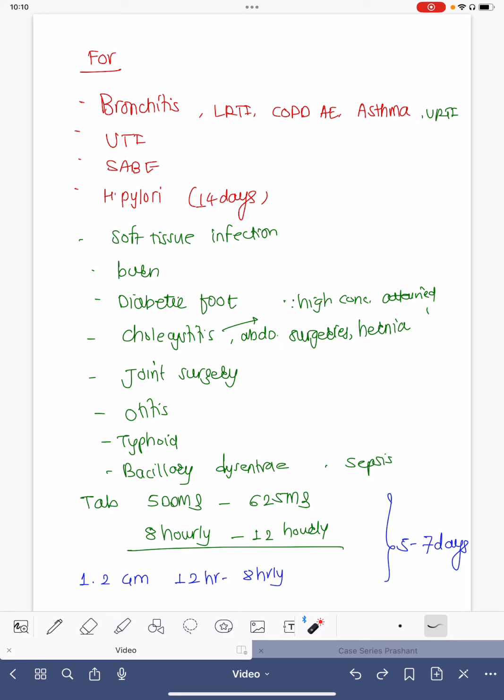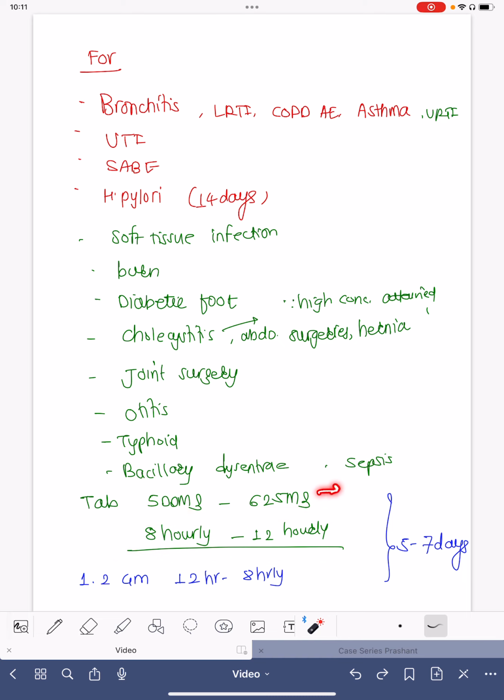It is one of the excellent drugs. It comes in tablet form as well as injectable form. If you take amoxicillin separately, it comes as a 500 milligram capsule, and it comes as a tablet with clavulanic acid, in 625 milligram tablet form. It is very commonly used 3 times a day, but so many doctors use it twice a day also. Twice a day is also very much excellent, but most of the time it has to be used 8 hourly.